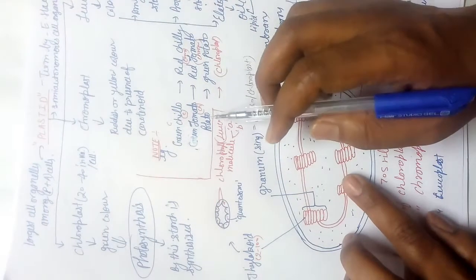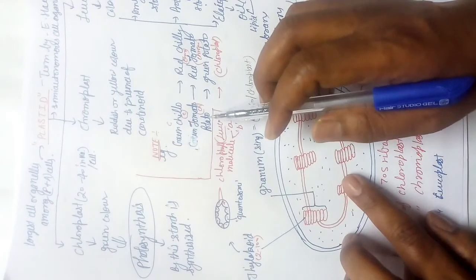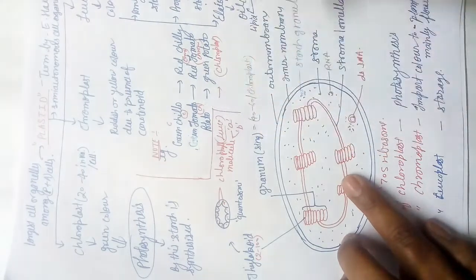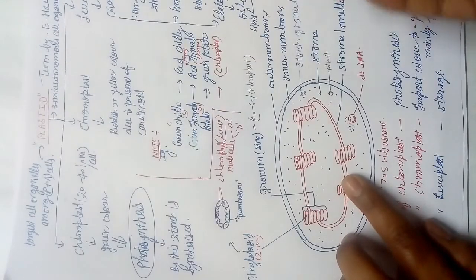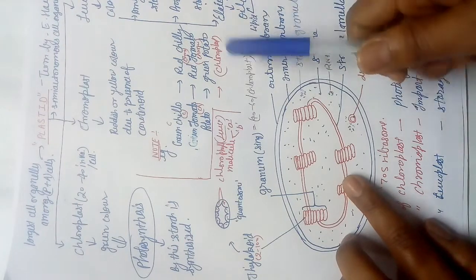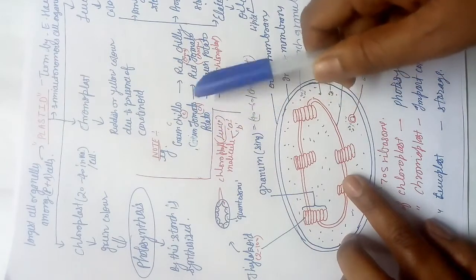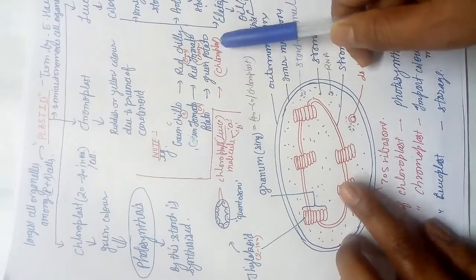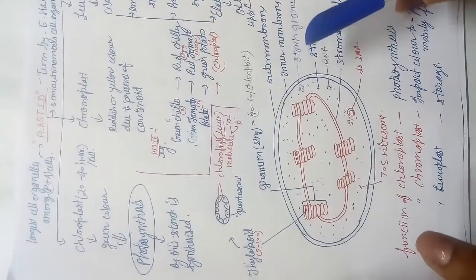And the potato, you all have seen, especially those who belong to a village. If potato is harvested and kept in exposure to sunlight, some of you must have seen that it changes into green color. That's a very good example of conversion of the leucoplast into the chloroplast.